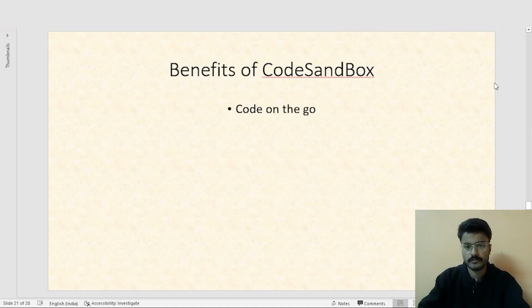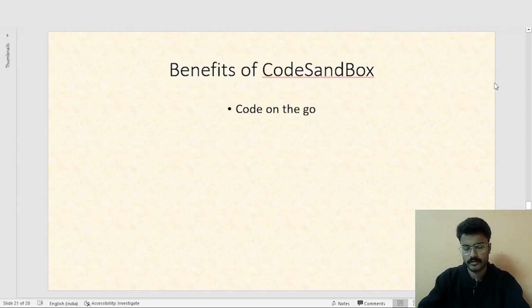So, from a bird's eye view, let's once again summarize whatever we've seen. What are basically the benefits of CodeSandbox? Number one and most important feature is we can code on the go. We don't have to run through whatever configurations are there, whatever installations are there, or the add-ons and so on.